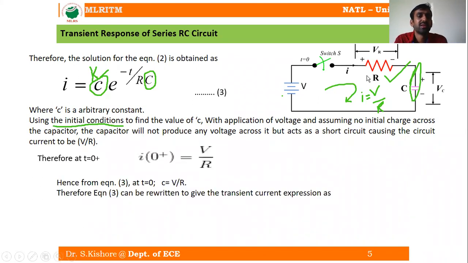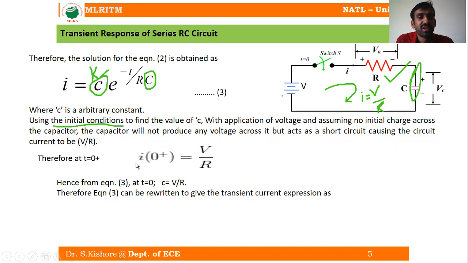Right. So from this equation number 3, what can we write here? At t is equal to 0, we can write c is equal to I, which is equal to V by R, if the capacitor is short circuited at initial conditions. This point is very, very important: at initial conditions only.